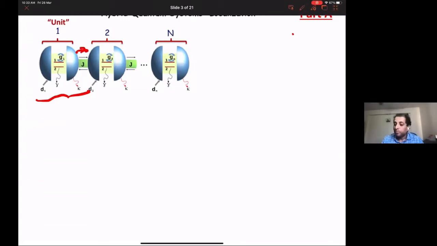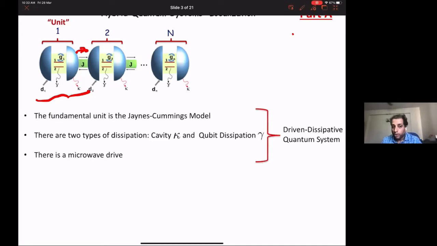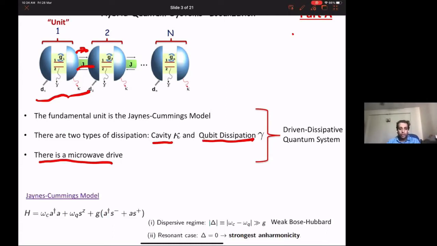This fundamental unit is the Jaynes-Cummings model, and you see that there is coupling between the cavities here, and you have n such units. Each unit has a cavity dissipation kappa and a qubit dissipation gamma. Each unit can in principle be driven by a microwave drive. Every unit is given by this Jaynes-Cummings model that is given here.